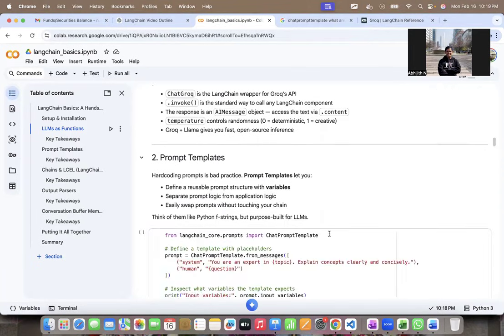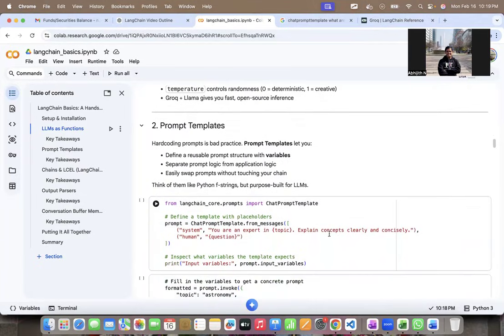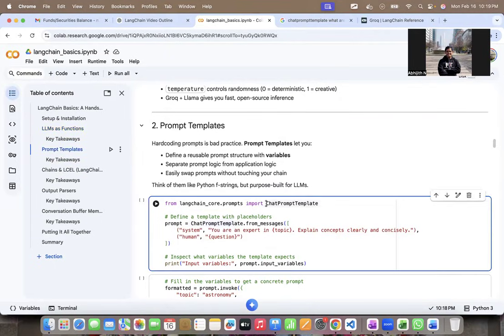Moving on, let's understand prompt templates. If you're building LLM applications, you need to prompt the LLMs, and it's often good practice to create a template of reusable prompts. LangChain makes it easy for you to create such templates. You can import ChatPromptTemplate, which is a class that will help you create a templatized prompt. Let's see what is happening here.